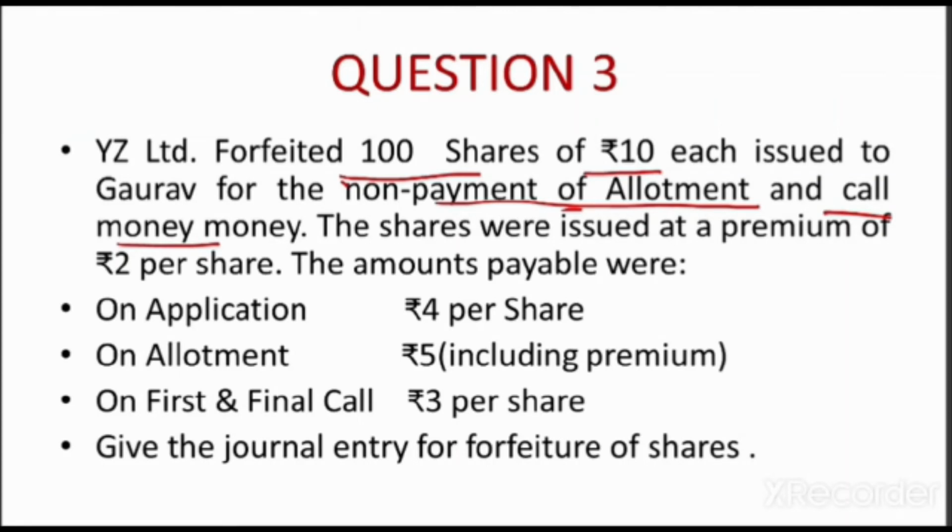Let's read it further. The shares were issued at a premium of rupees 2 per share and the amounts payable were on application rupees 4 per share, on allotment rupees 5 per share, including premium. That means 3 rupees nominal value has to be paid at the time of allotment, and rupees 3 on first call. So children, we have not received the allotment here as well as the first call. So clearly we come to know that we have not received allotment. That means we have not received this premium amount.